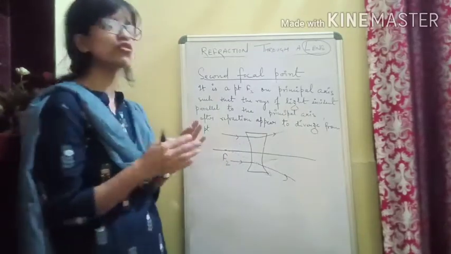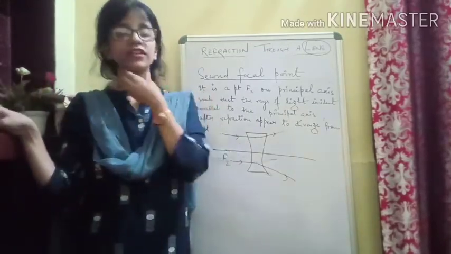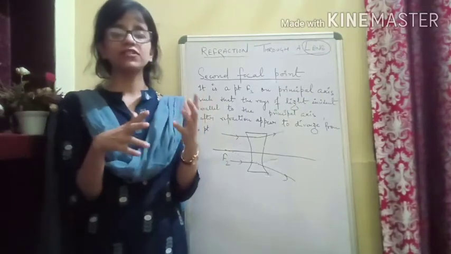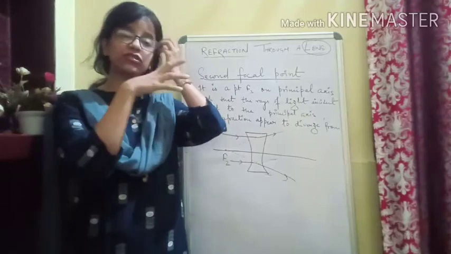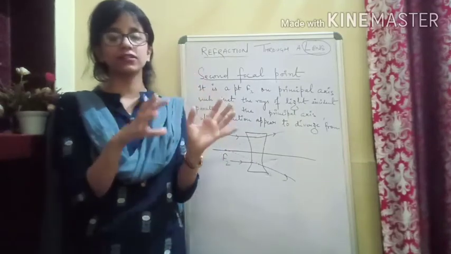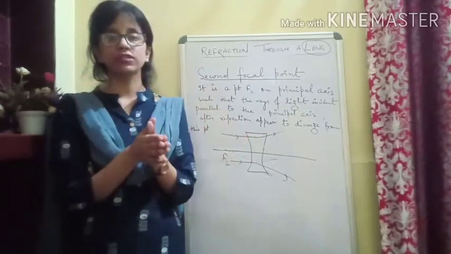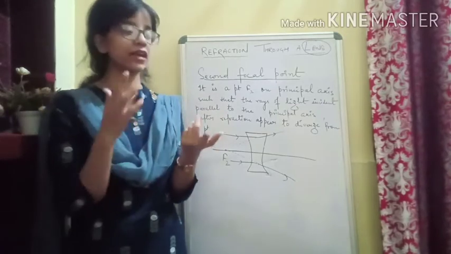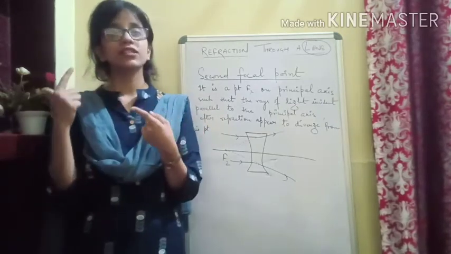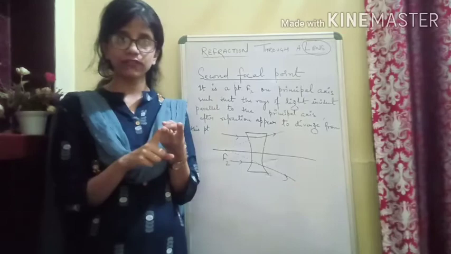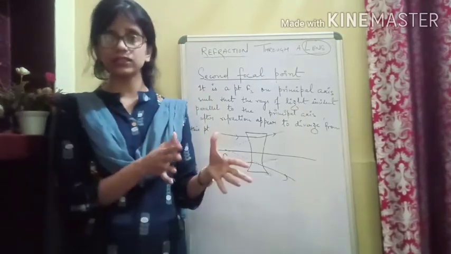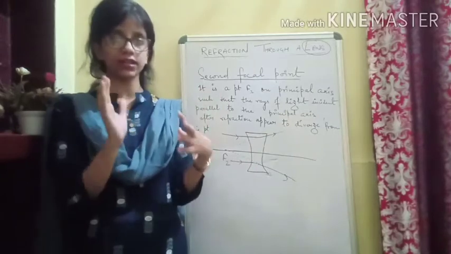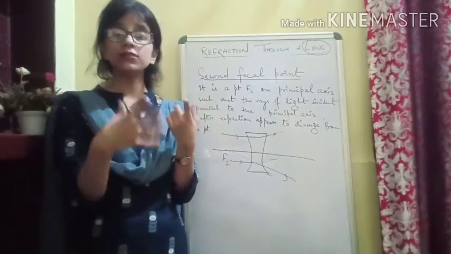Okay. So here, if I recall it once again, we have seen what a lens is. It is a transparent refracting medium bounded by two surfaces. We have seen there is a convex lens, then there is a concave lens, and there are types of convex lens and concave lens. Okay, so I think this is clear, but what you need to be clear about are the terms related to it.